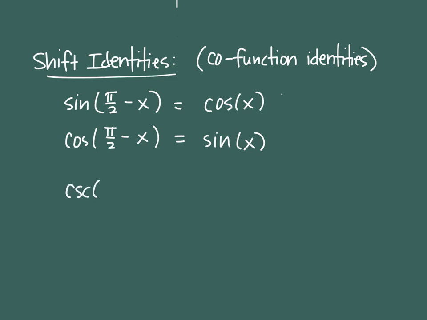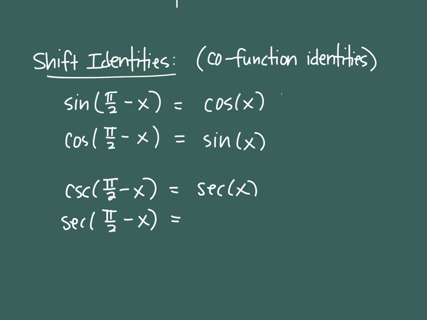So if you have cosecant or secant, and the shift is pi halves, it has to be pi halves, then they are shifting into each other as well. So cosecant shifts right into secant, and secant shifts right into cosecant.